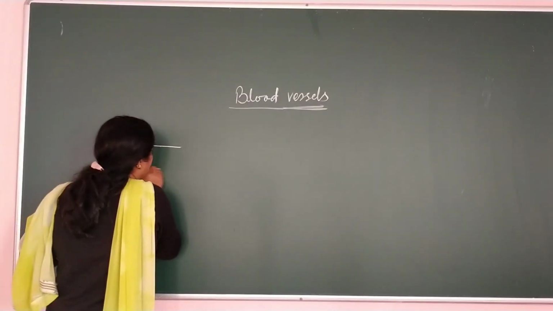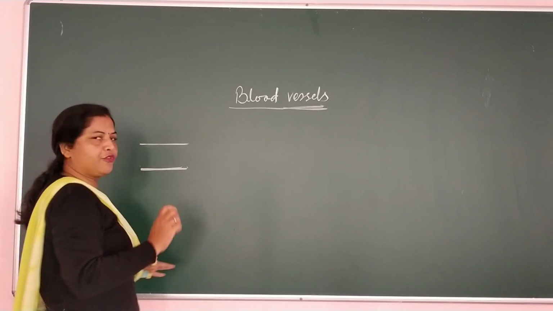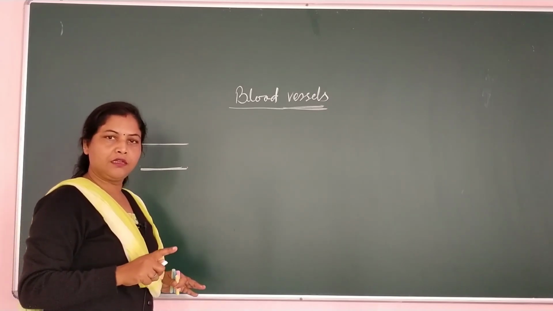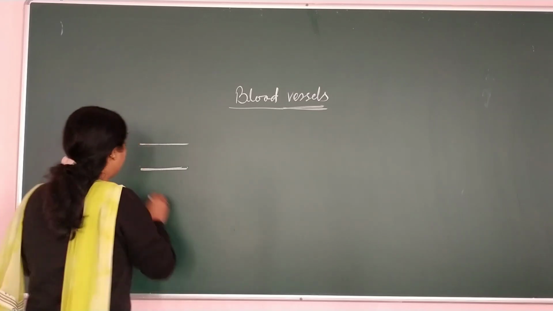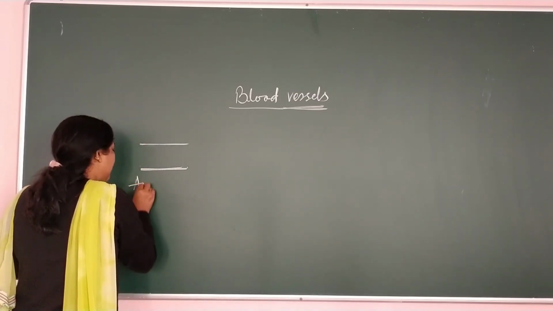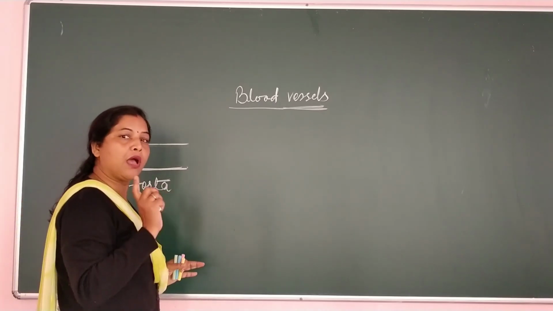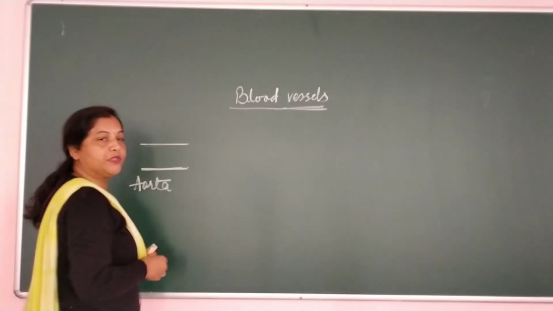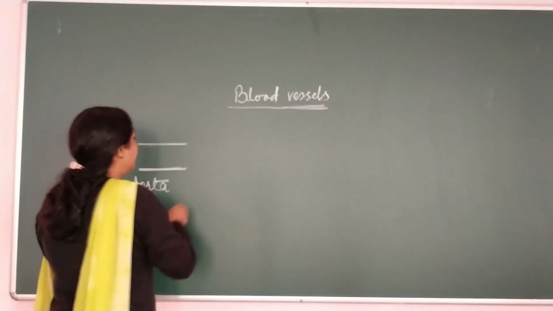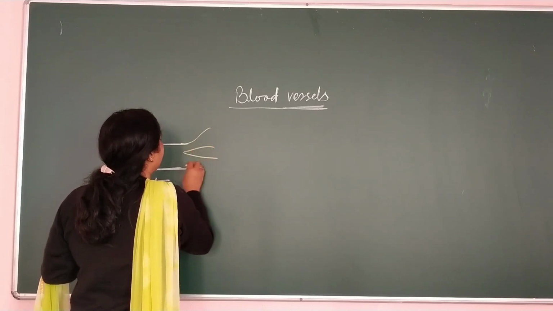We know well there is an artery which comes out from the heart, and this is the biggest artery. And what is it known as? It is known as aorta. इसे हम क्या कहते हैं? इसे हम aorta कहते हैं. This aorta comes out from the heart and gets divided into three parts.